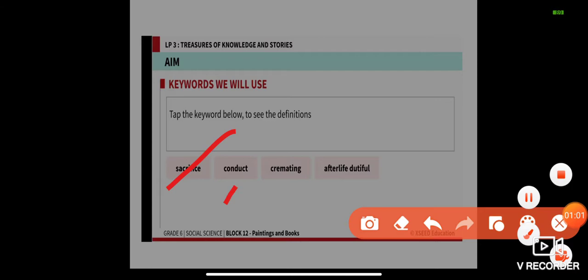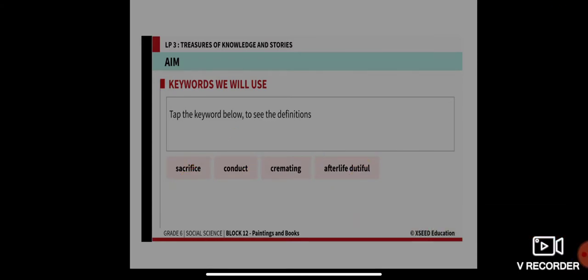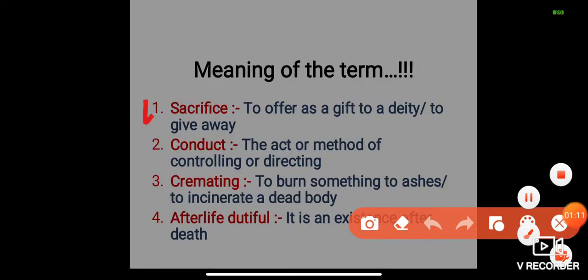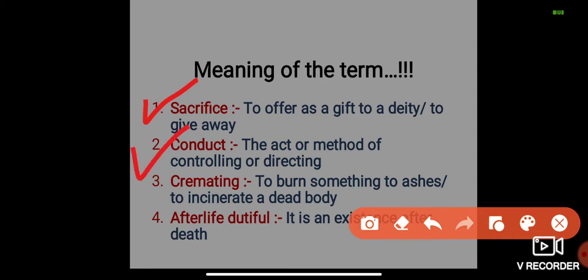The keywords that we'll be using today are sacrifice, conduct, cremating, and afterlife dutiful. Let's learn the meaning of the keywords first. What is sacrifice? To offer as a gift to a deity, to give away. What is conduct? The act or method of controlling or directing. And what is cremating? To burn something to ashes, to incinerate a dead body.